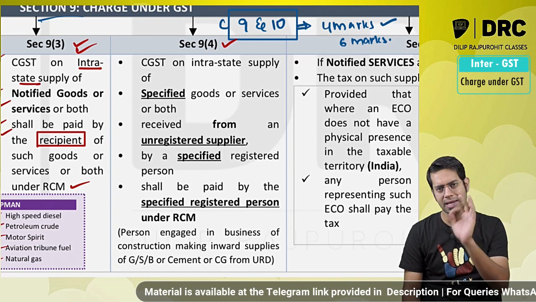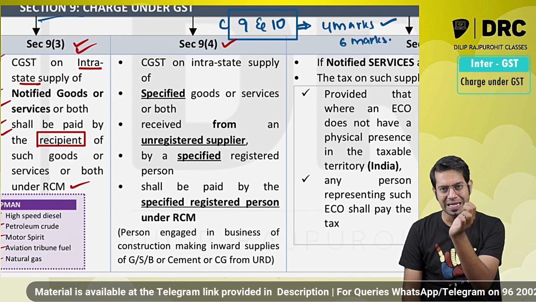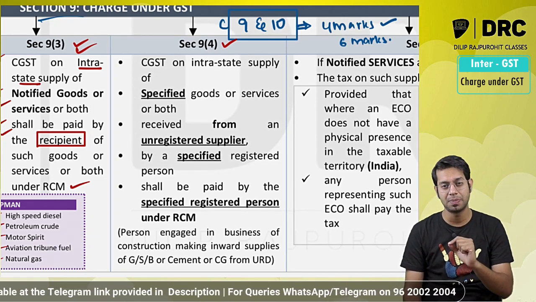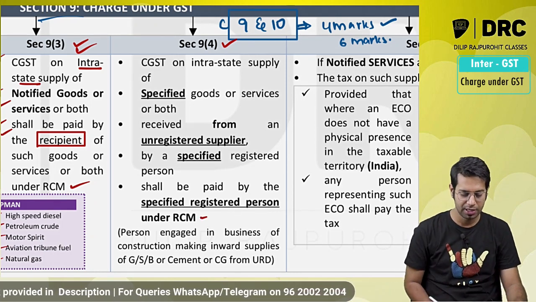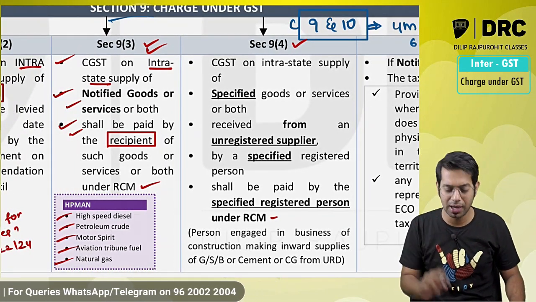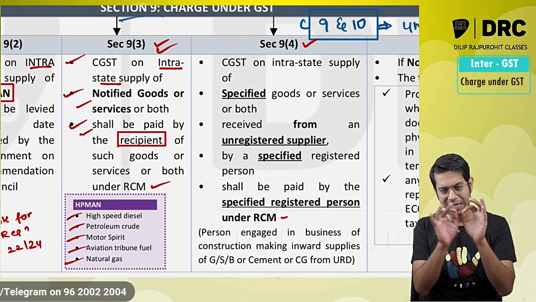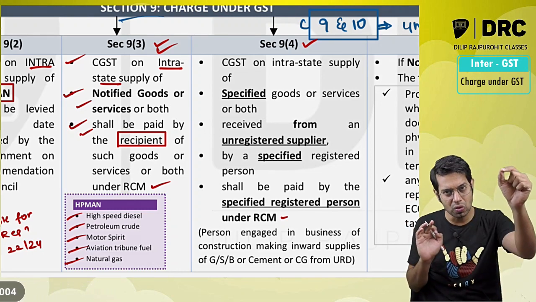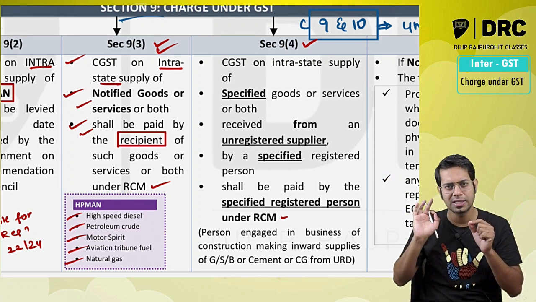Section 9 subsection 4 also talks about reverse charge. It says CGST on intrastate supply of notified or specified goods and services received from an unregistered person by a notified registered person shall be paid by that notified or specified registered person under reverse charge. Beauty. See, both 9.3 and 9.4 are talking about reverse charge only, but there is a huge difference between both of them. 9.3 says, I am going to give you the list of goods and services. The recipient of these goods and services has to pay the taxes under reverse charge.